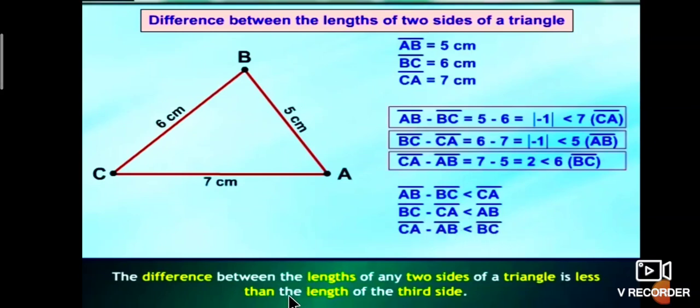Therefore, AB minus BC is less than CA, BC minus CA is less than AB, CA minus AB is less than BC. The difference between the lengths of any two sides of a triangle is less than the length of the third side. This is the difference between the lengths of the sides of a triangle.